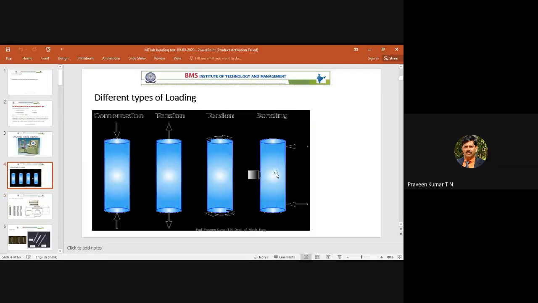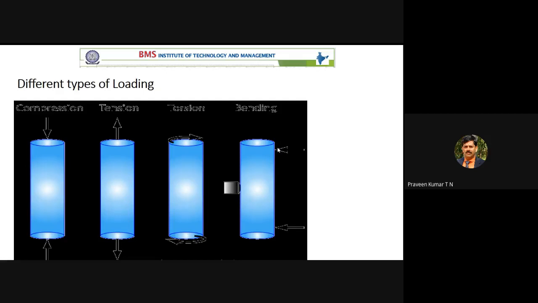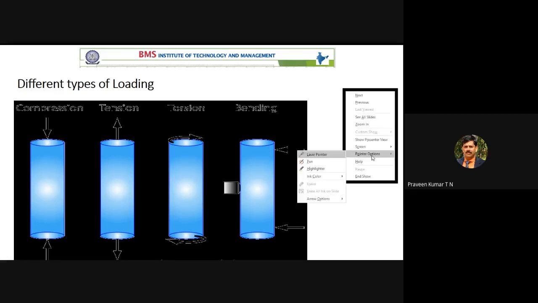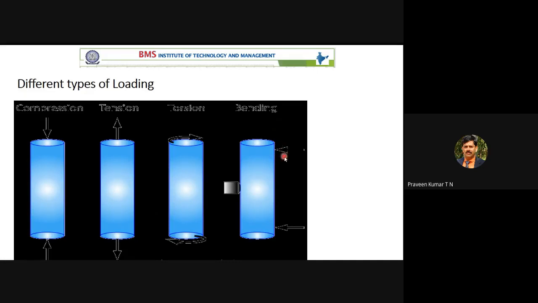So today we are concentrating only on this part. We refer to the term 3-point bending because this is one support point, this is one more support point, and this is the loading point. It is almost like a beam or a bridge. There are two supports, schematically represented by this arrow and one more arrow here. Those are the supporting points. This is the loading point for the bridge. So you are concentrating only on this.